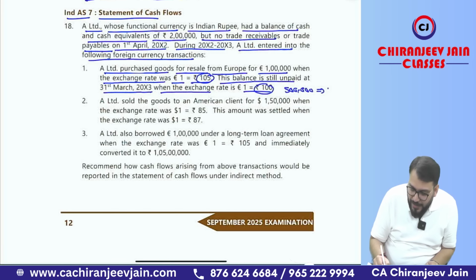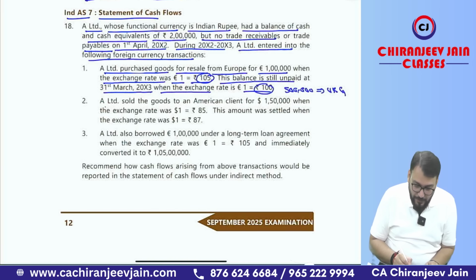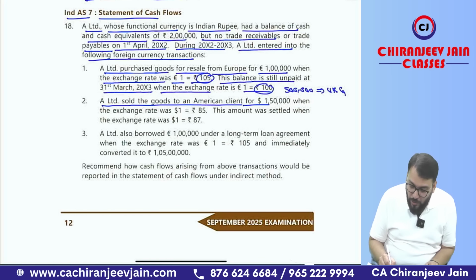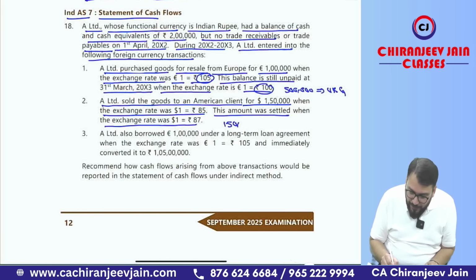But can you say this will be an unrealized gain? Unrealized gain. Then A Limited sold the goods to an American client for $1,50,000 when the exchange rate was $1 is equal to 85. This amount was settled when the exchange rate was 87. So here it is realized. So there will be realized gain. So realized gain will be 1,50,000 into 2, that is 3 lakh. This is realized exchange gain.